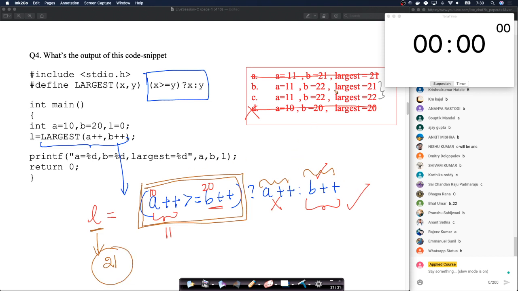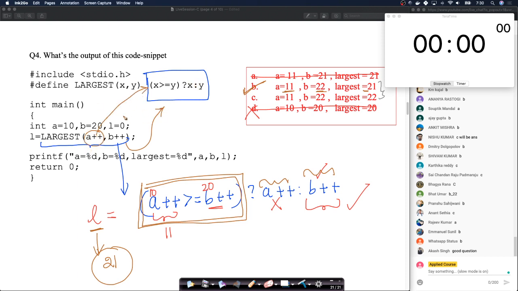So the values that you'll see here are 11, 22 and 21. Okay, so B is the correct answer here. This is all the trickiness. There are only two parts in this. One is if you understand how macros work, whatever you have here gets pasted here literally. And then all you have is post increments, right? If there were pre increments coupled with post increments, it would become much trickier, right?